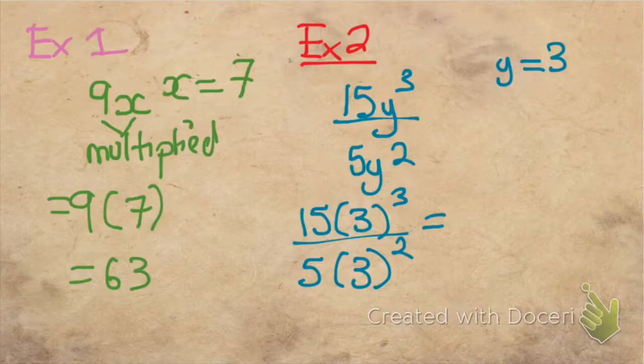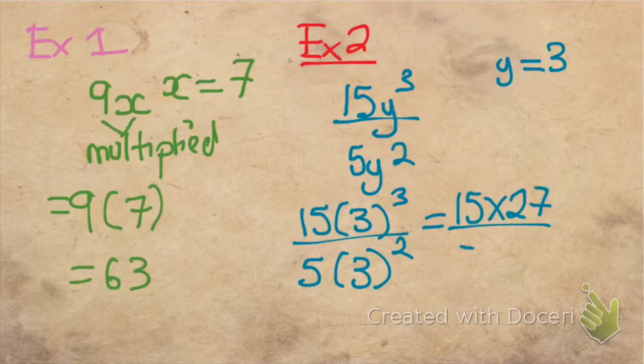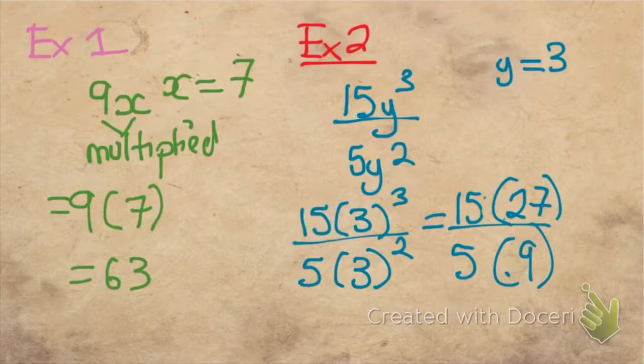Now, in terms of my order, exponents first. So I'm going to have 15 times 27 over 5 times 9. Notice how I opted to put the times symbol, but I could have instead just put them in brackets, and you would have understood.